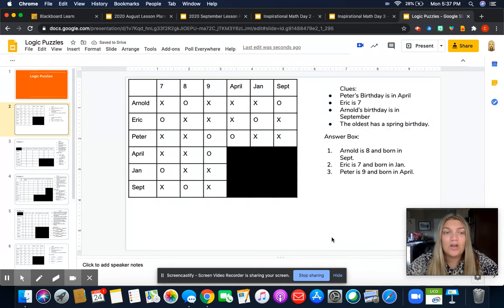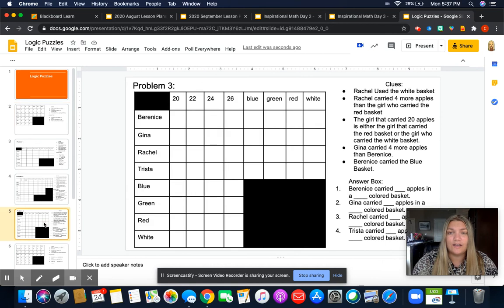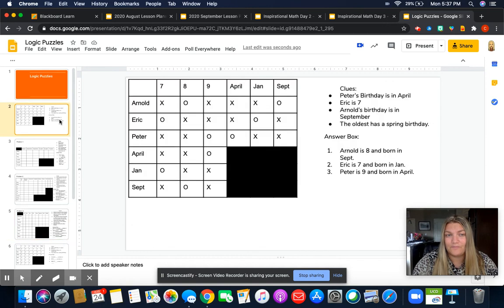So go ahead and try out these puzzles. Again, make sure you hit turn in when you are finished. Again, I want you to do problem 1 and problem 2. Want you to try problem 3, but if you cannot finish it and the class period is over, go ahead and turn it in. But like I said, the first clue, it says Rachel used the white basket. I should at least see Rachel having a white basket because we know how to do that.